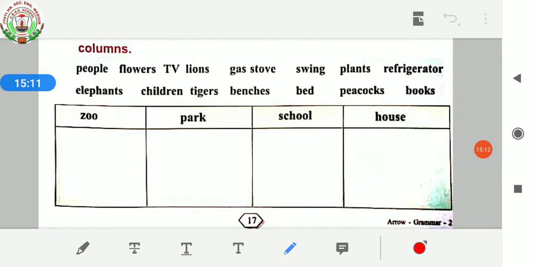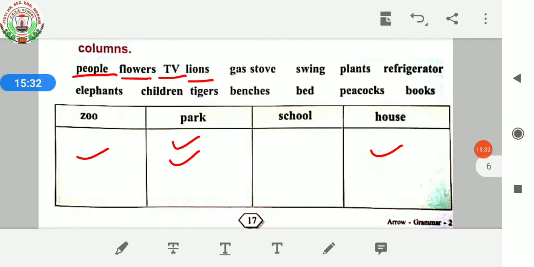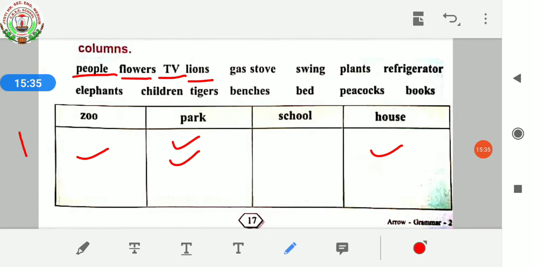Like people, we can find people in the park. You have to write here. Flowers, we can see flowers also in the park. Like TV, we can see TV in our house. Lions, we can see it in the zoo. Like this way, you have to write. You have to choose these words and write in their proper place. So, this one for your homework. This you have to do on your own. Okay.